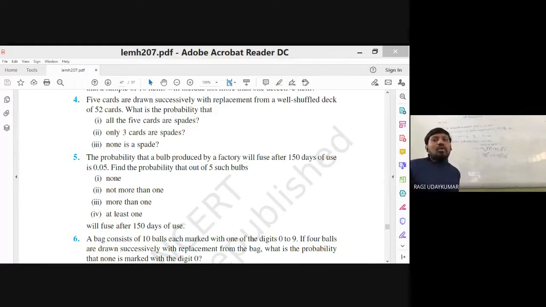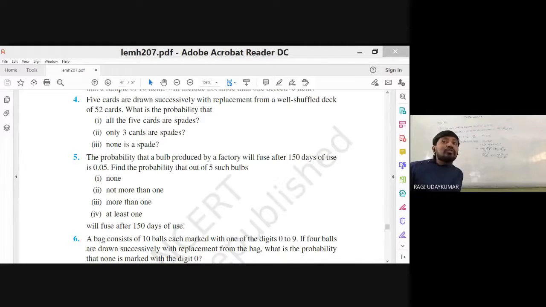Exactly only 3 cards are spades. Only 3 means probability of X is equals to 3. None is spade, so probability of X is equals to 0. Simple, right? You can do it. Okay, you can do it. This is not difficult. And fifth question, see.